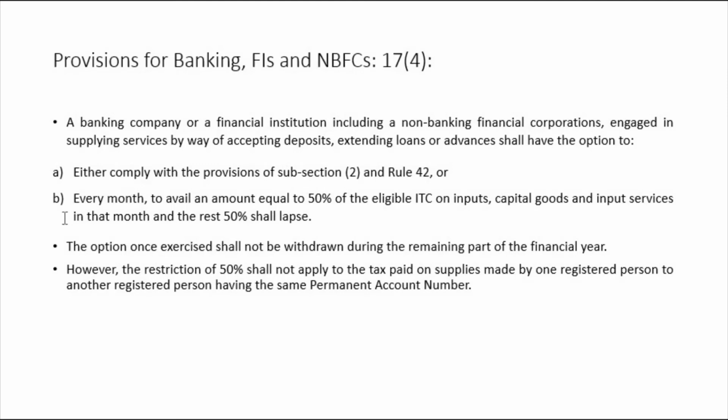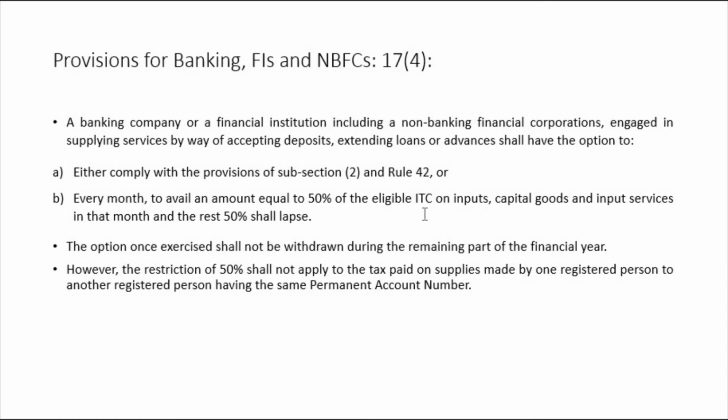Or the second option, which is very easy: every month avail an amount equal to 50% of eligible ITC on inputs. Eligible ITC means all business related supplies, capital goods and input services in that month.